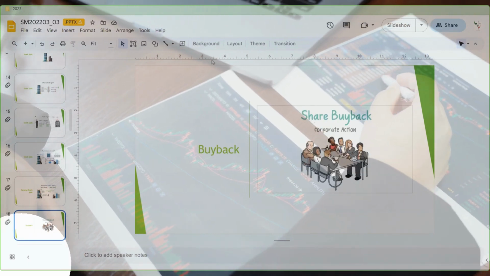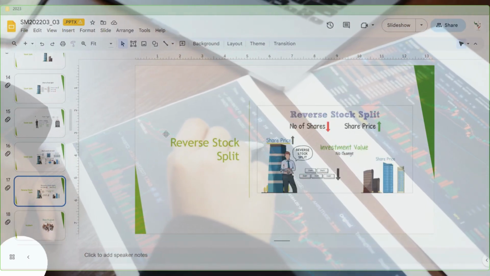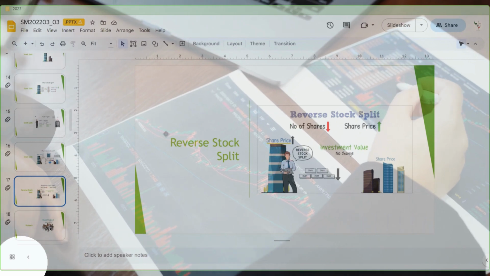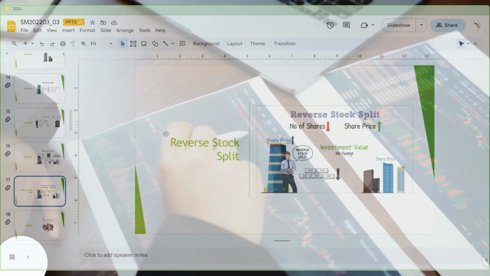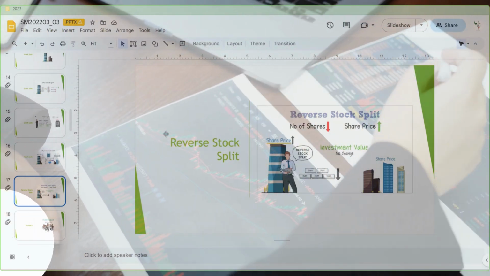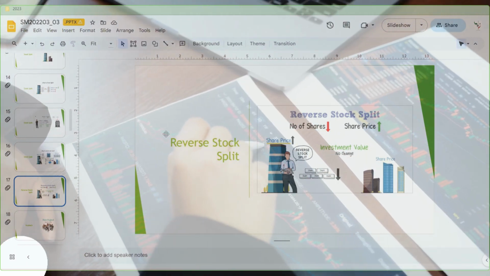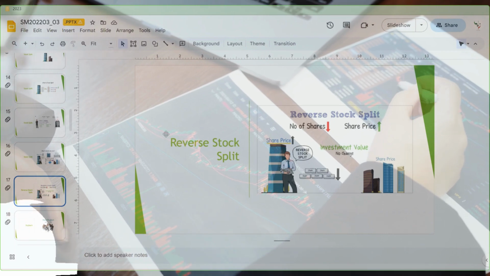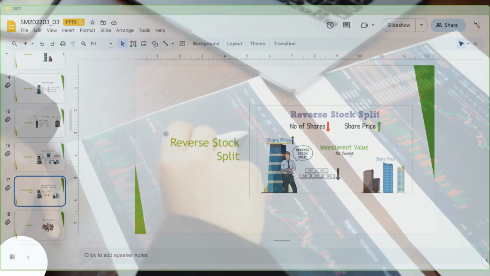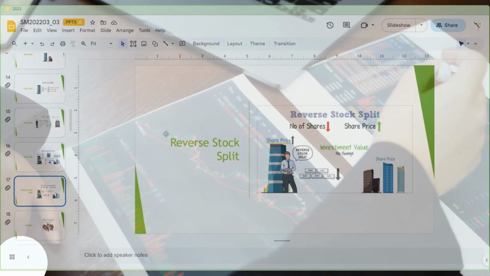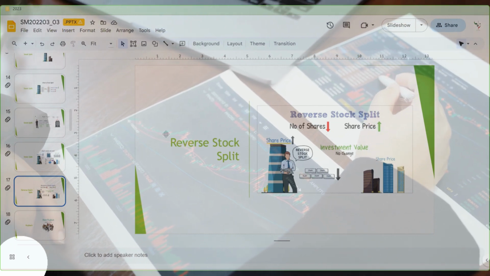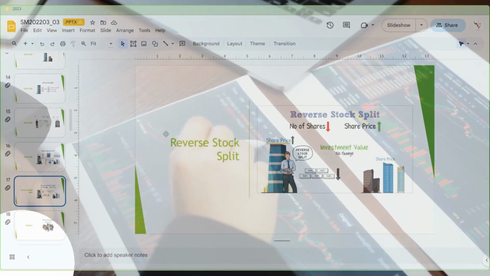Normally, in the examples we saw, the face value is either 1 or 10, or 100 also. If you say you have applied for the Tata Tech IPO, the company's face value will be 10 rupees in the beginning. Then whenever they give a stock split, if they give, they divide it.